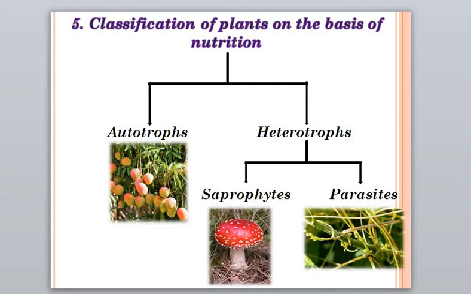Now, last, classification of plants on the basis of nutrition. On the basis of their mode of nutrition, plants have been divided into two categories, autotrophs and heterotrophs. Autotroph means these plants prepare their own food by the process of photosynthesis. All green plants belong to this category.